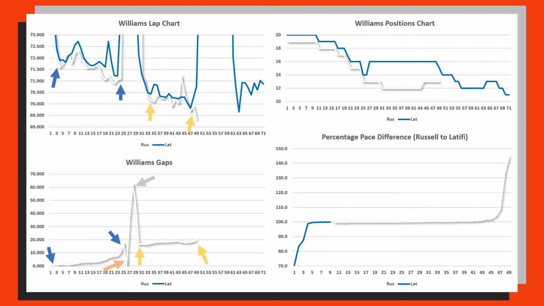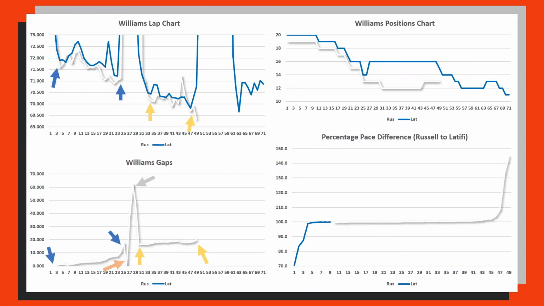The gap comes down to about 0.2 seconds around lap 26, but then it increases massively to 60 seconds, over a minute, a couple of laps later. And again, that is due to the safety car and the way that teammates come into the pits and all sorts of things like that.